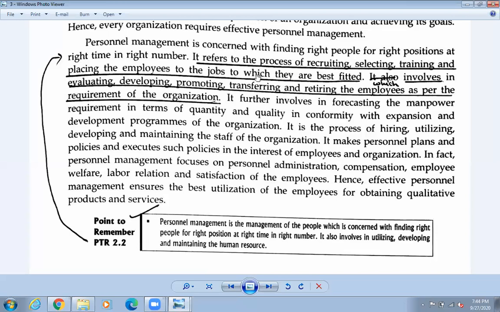Okay, so placing the employee to the job to which they are best fitted. That means jun kamma u perfect cha. Okay, suppose if Ronaldo is the mid player. Okay, so if you know about the football. Okay, so if he's the striker, if he is a good runner, if he can run very fast, that means a good striker. Striker means who can score the goal.